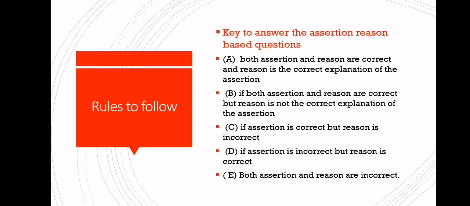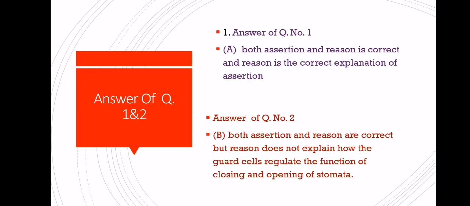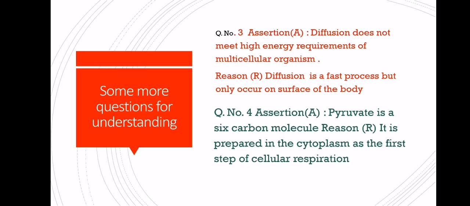Now next question, fourth option, fourth key is there. If assertion is incorrect but reason is correct. Now move towards the next question. Next question is question number 4.